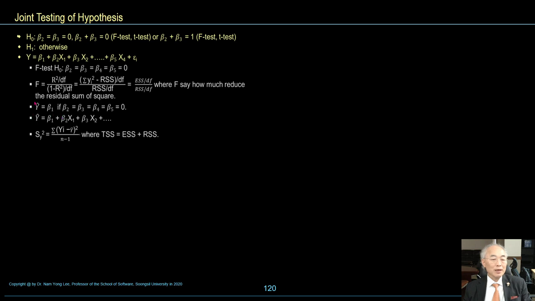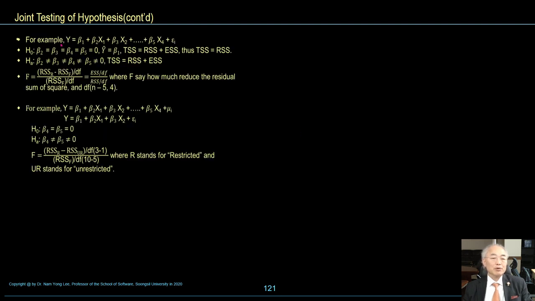So y hat is beta 1 if beta 2, beta 3, 4, 5 are equal to 0. Otherwise y hat is beta 1 plus beta 2 x1 plus beta 3 x2, and so on. Total sum of squares is equal to the explained sum of squares plus the residual sum of squares.